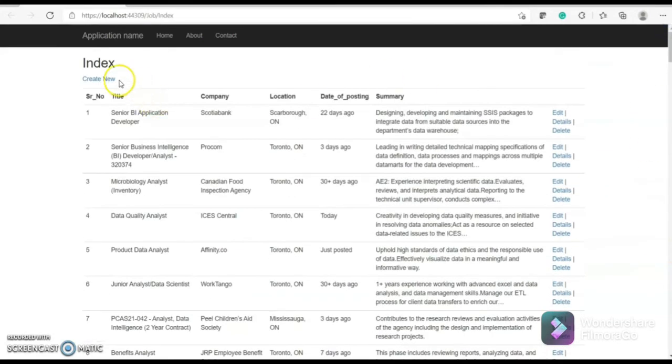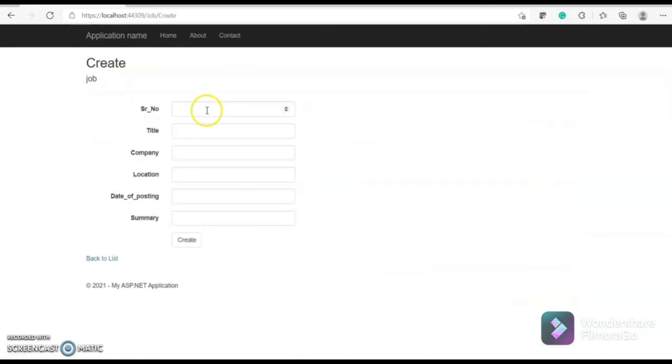The first operation that we will do is create new. We'll create a new job posting, and as the serial number is the primary key, we'll give it a unique identity. Title is analyst, and company is EY, and all the information like location is London, Ontario, and date of posting was 22 days ago, and summary ABC.